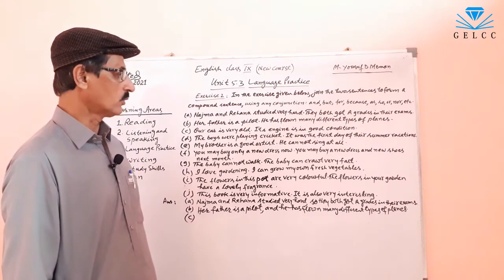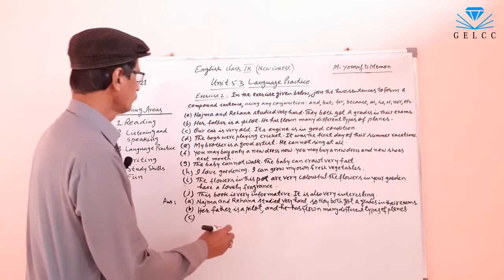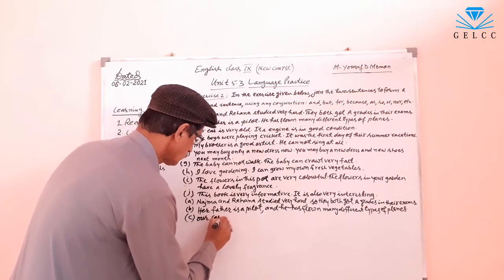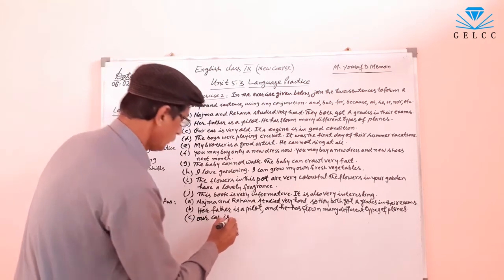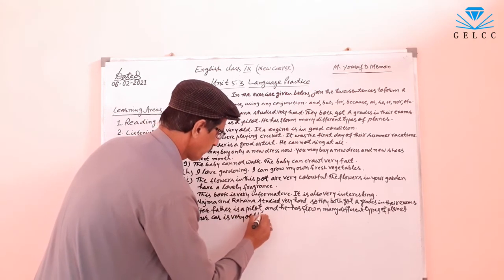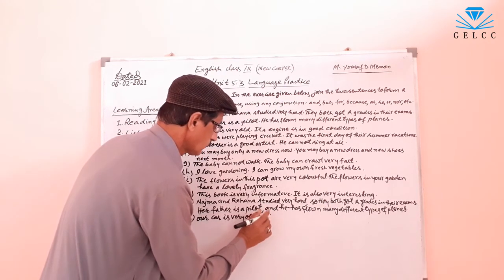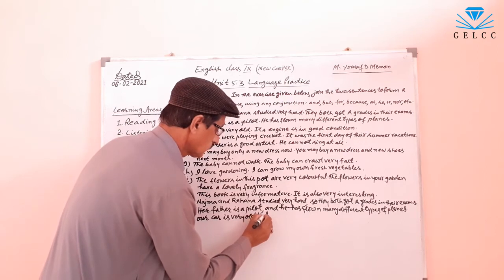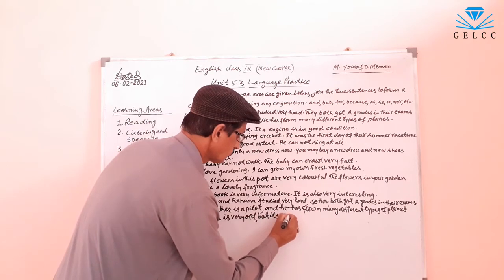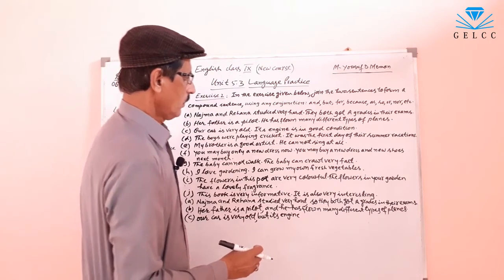Our car is very old, comma, but its engine is in good condition.